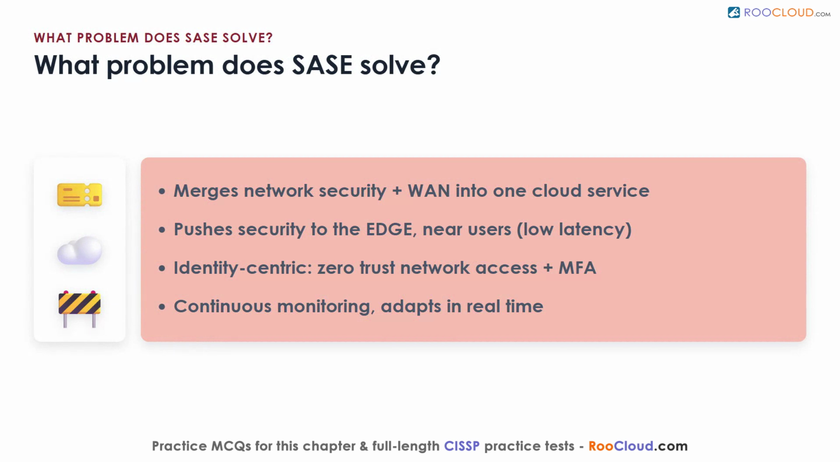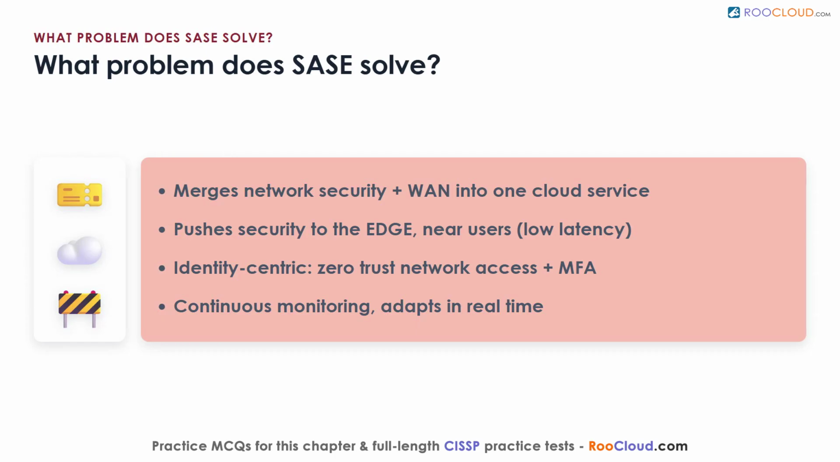What problem does Secure Access Service Edge solve? It answers the reality of a cloud-based, work-from-anywhere world. Secure Access Service Edge, often shortened to SASE, merges network security functions with wide-area networking into one cloud-delivered service. Instead of hauling all traffic back to a central office, it pushes security and networking out to the edge, close to users, which cuts latency. Its core is identity-centric. It leans on zero-trust network access, so every user and device must authenticate and be authorized, with multi-factor authentication for users wherever possible. It also monitors behavior continuously and adapts in real time. Think of a security guard who travels with you rather than sitting at one fixed gate you must always drive back to.